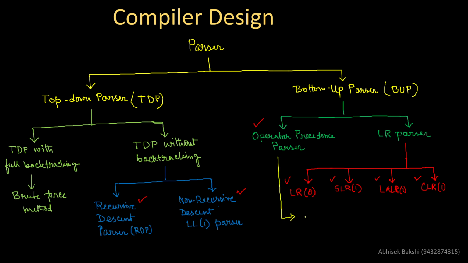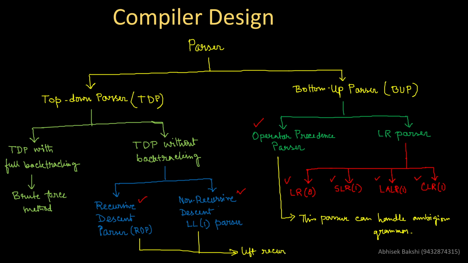This parser can handle ambiguous grammar. And in this case, and also in this case, left recursion is not allowed. So remember these options. Always remember these criteria before we understand how the parsing is done.